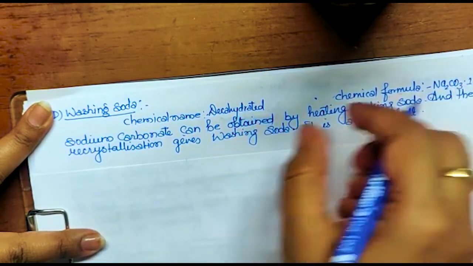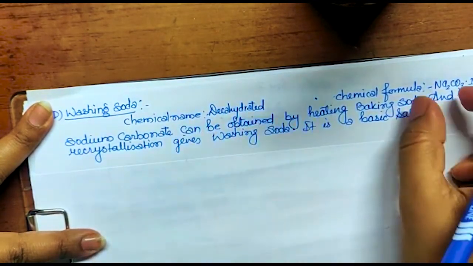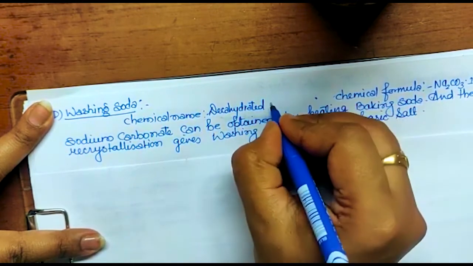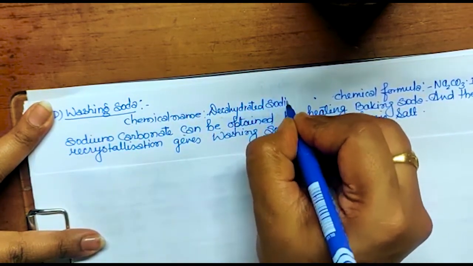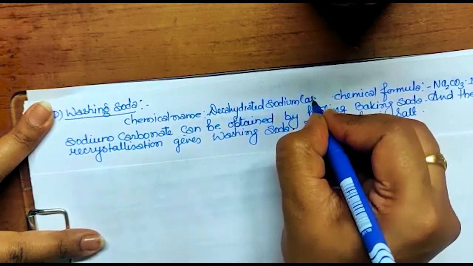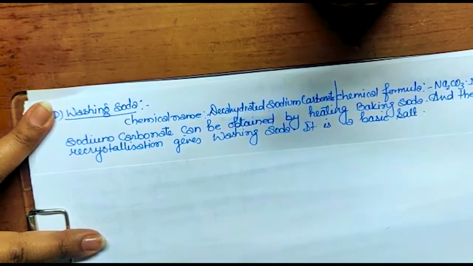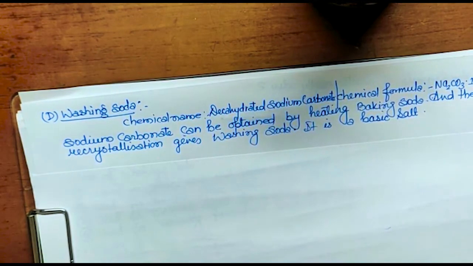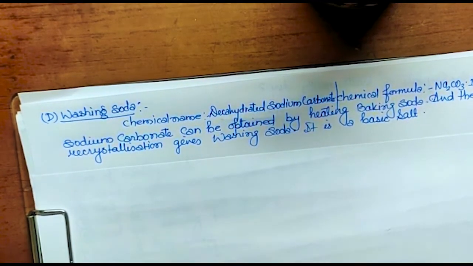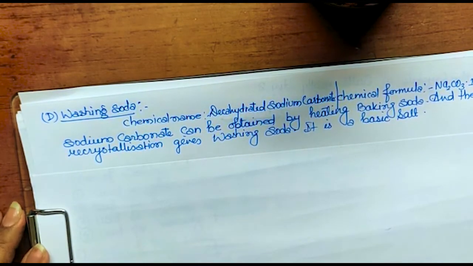This is 10H2O, so what did we write for it? Decahydrated. And what is this? Sodium carbonate. So the same thing you will write, sodium carbonate. Simply writing sodium carbonate will be wrong. Clear? I hope it is clear. So you are supposed to write decahydrated sodium carbonate, or you can write sodium carbonate decahydrate.